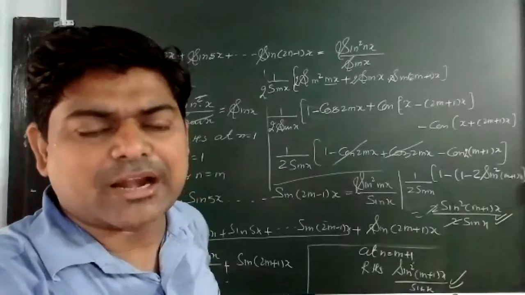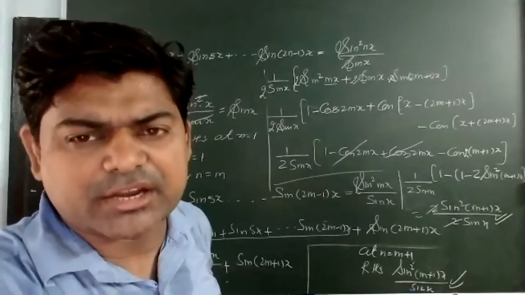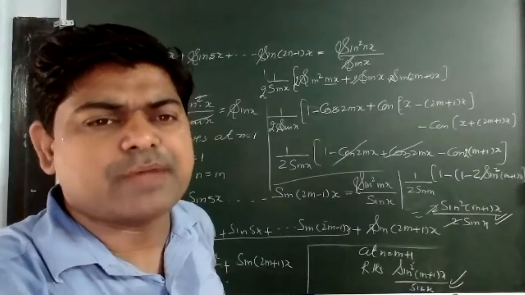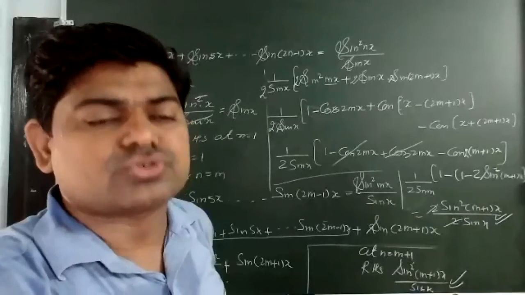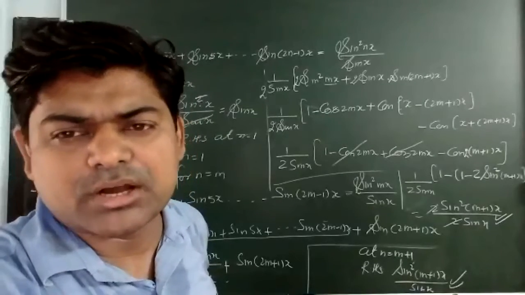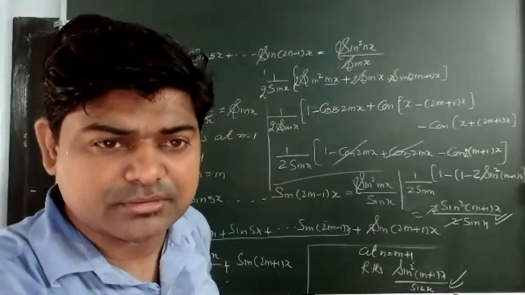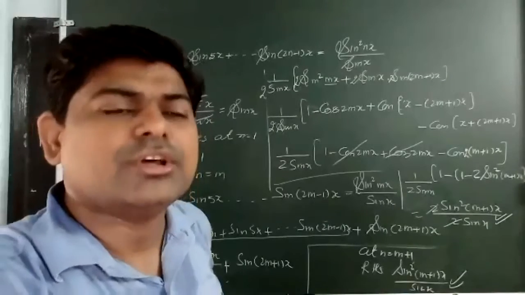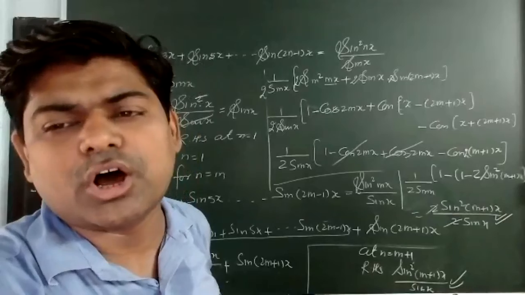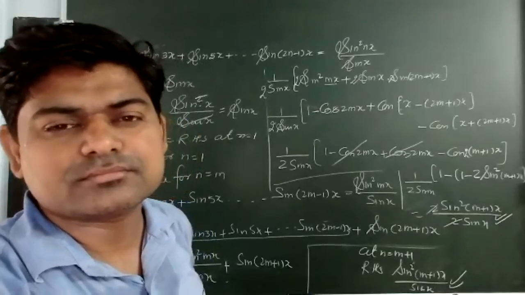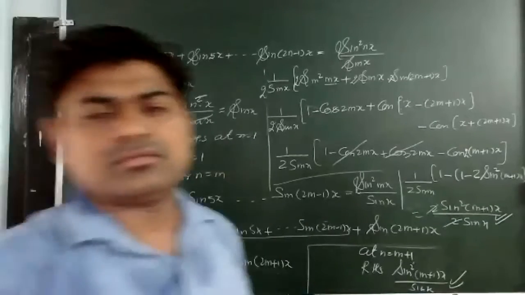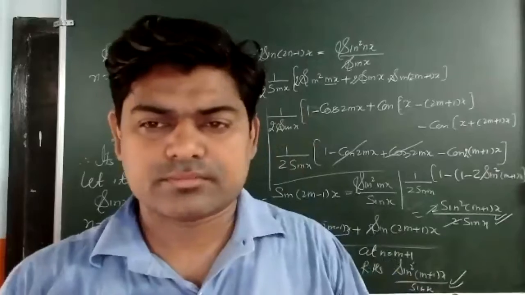So I can say that the left hand side is equal to the right hand side at n is equal to m plus 1. So I can say it is true for n is equal to m plus 1 when it is true for n is equal to m. Say yes or no. Therefore, I can say it is true for all values of n.